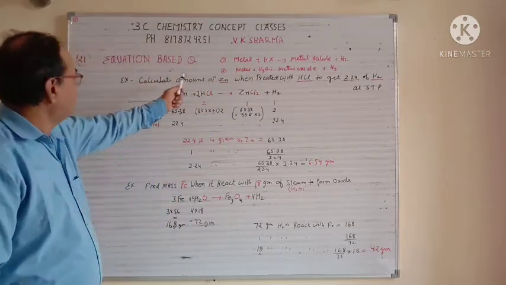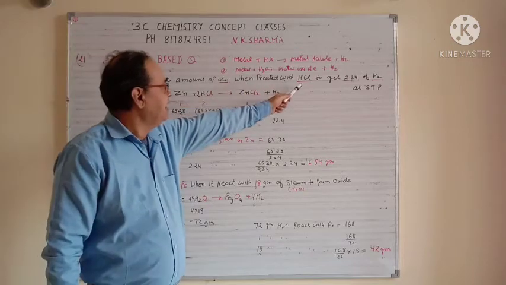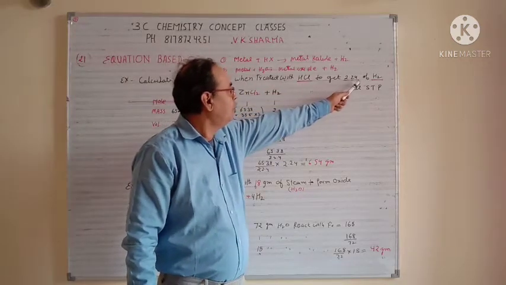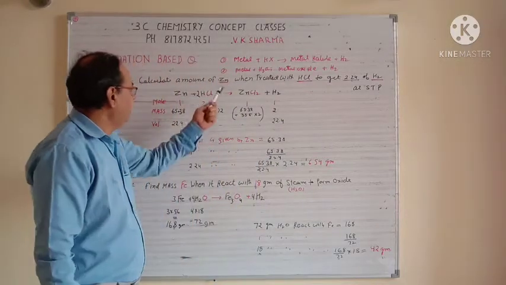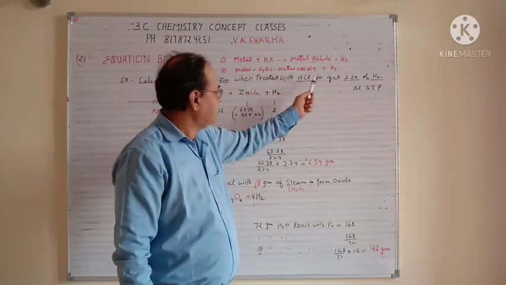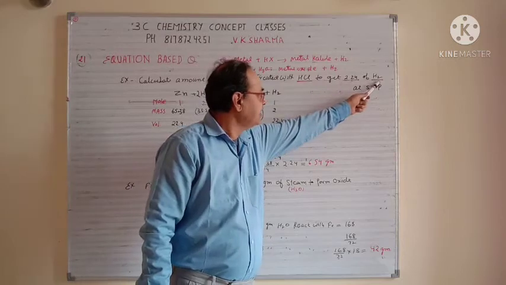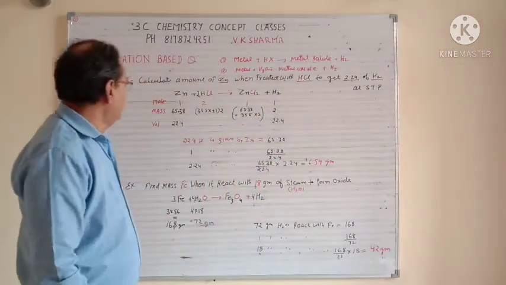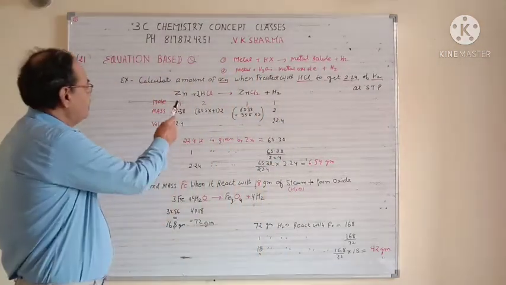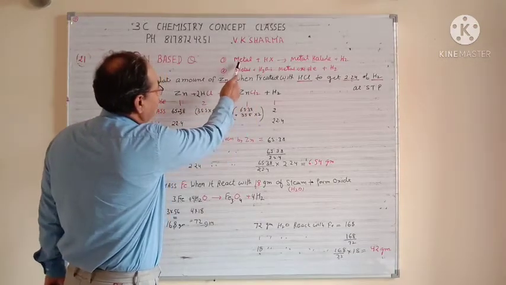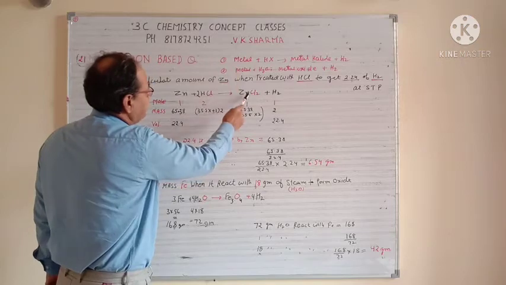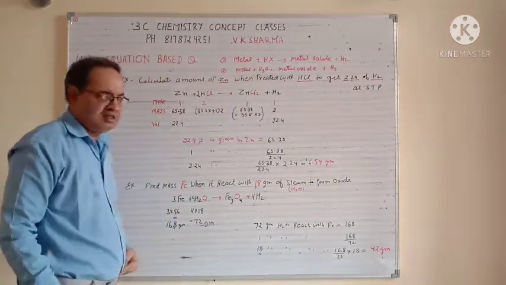He says calculate the amount of zinc when treated with HCl to get 2.24 liters of H2 at STP. This is your question. So the given value is for H2, 2.24, and he is asking for the metal. First you write the reaction. So Zn plus HCl gives you ZnCl2 plus H2, which belongs to this concept: metal plus HCl gives you metal halide plus H2.